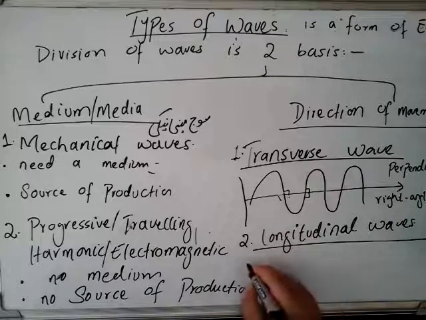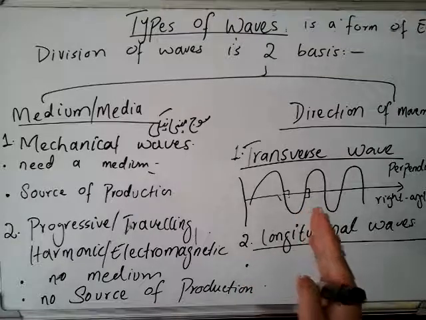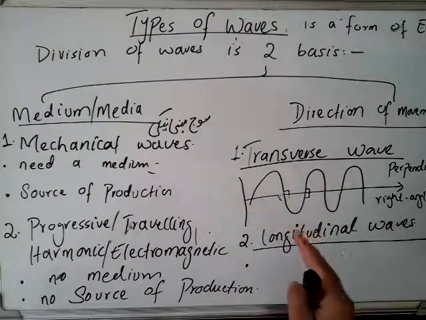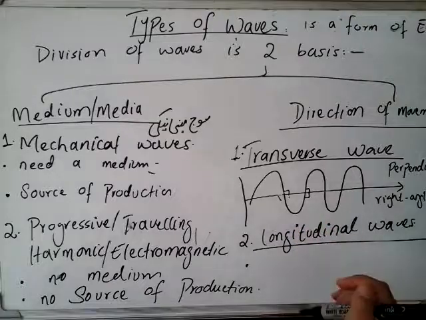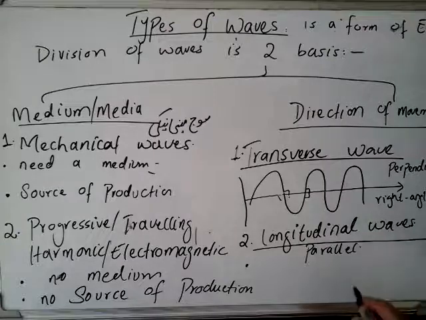Longitudinal waves, on the other hand, do not move up and down. They move parallel. How parallel?